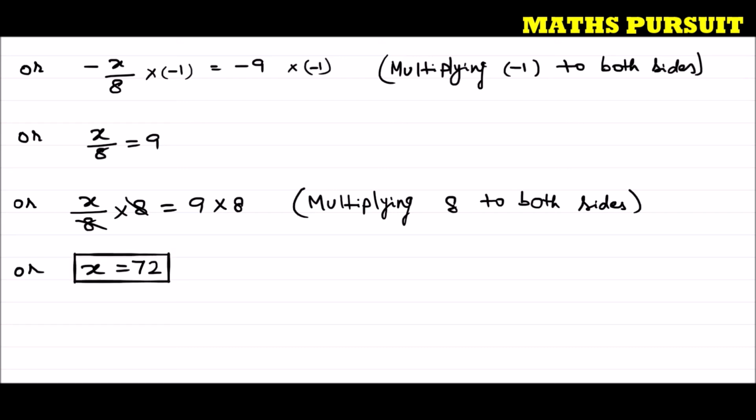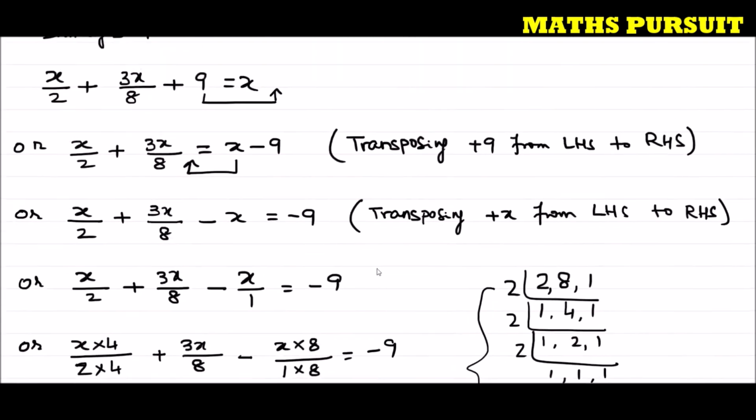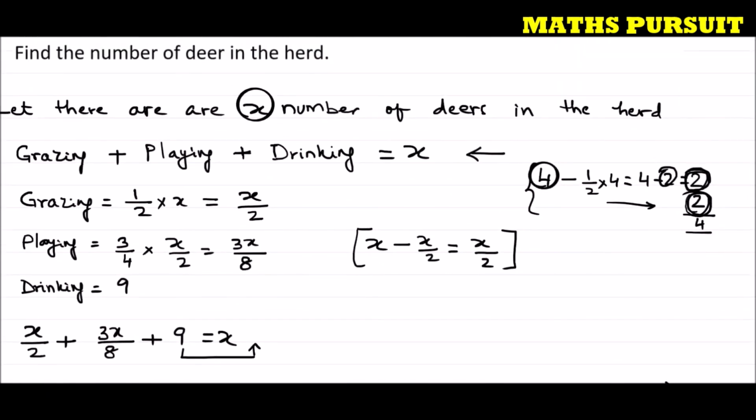Now, the question asked us about how many deers are there in the herd. Initially we assumed the number of deers to be x, and now we got the value of x as 72. Let us look into the question once again so that we can conclude our answer accordingly. The question is saying find the number of deer in the herd. We assumed the number of deers to be x, so we got the value of x.